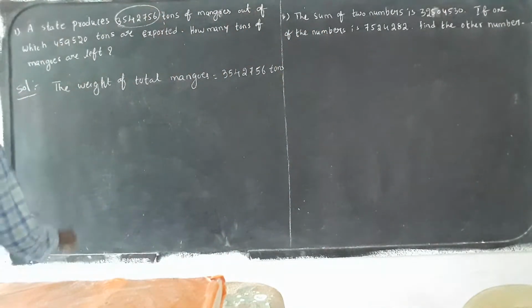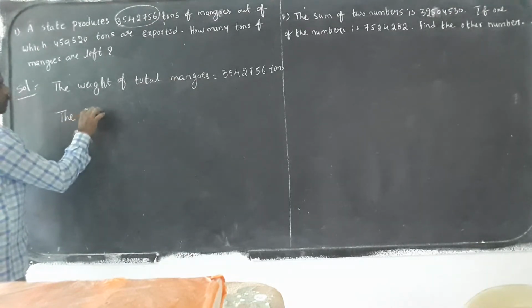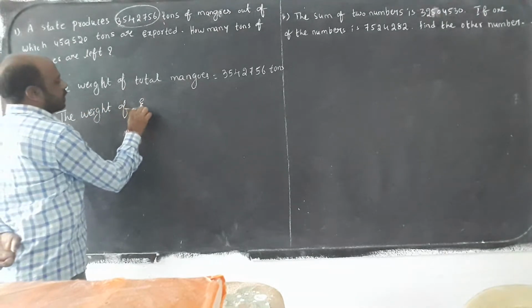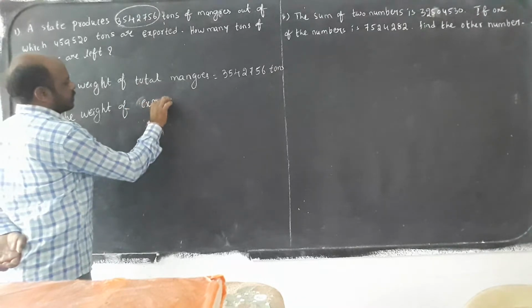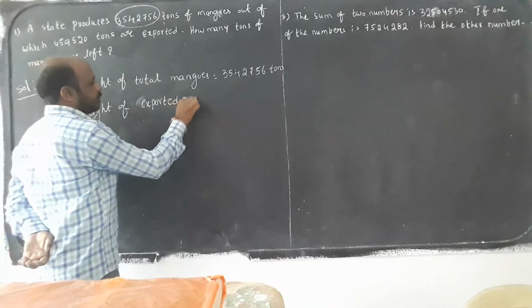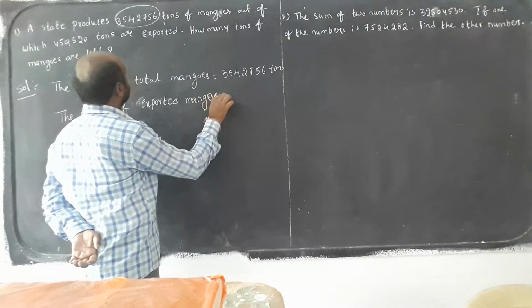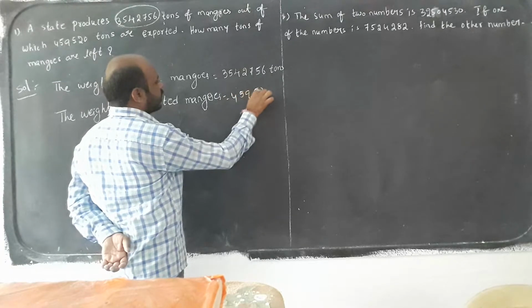See, next statement is the weight of exported mangoes. How much should be? 4 lakhs 59,520 tons.